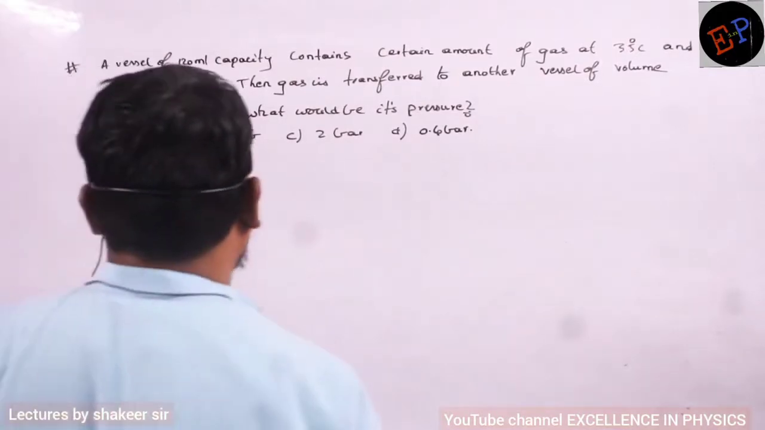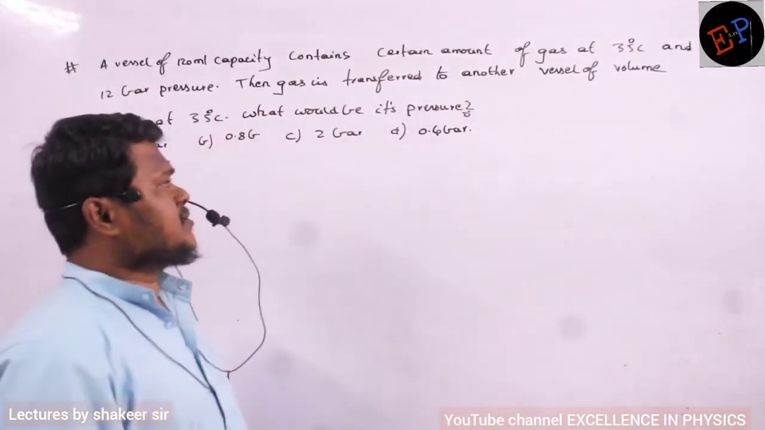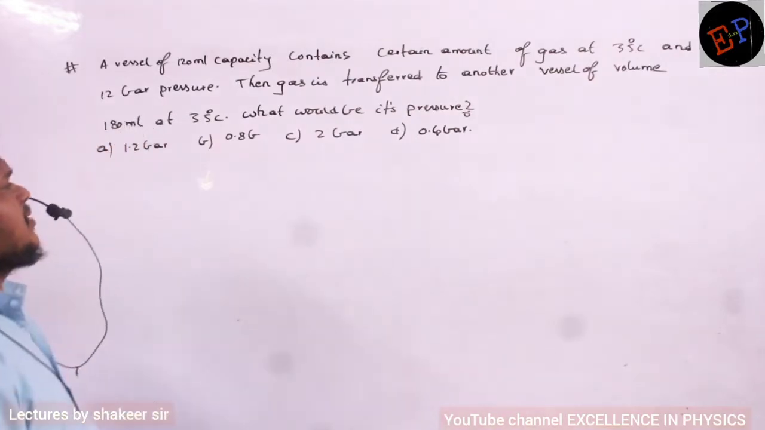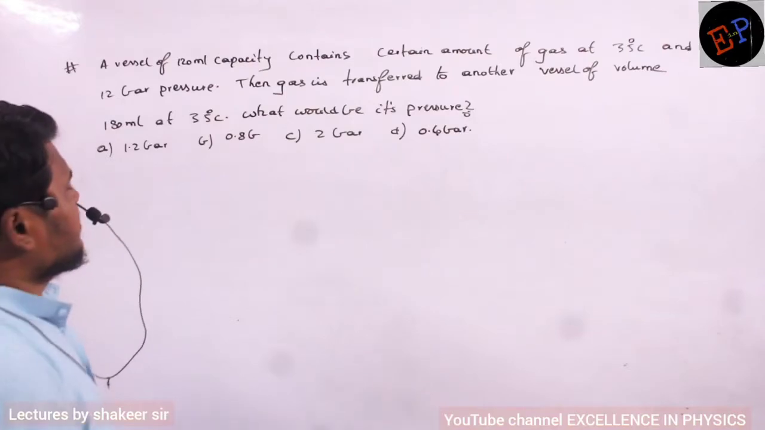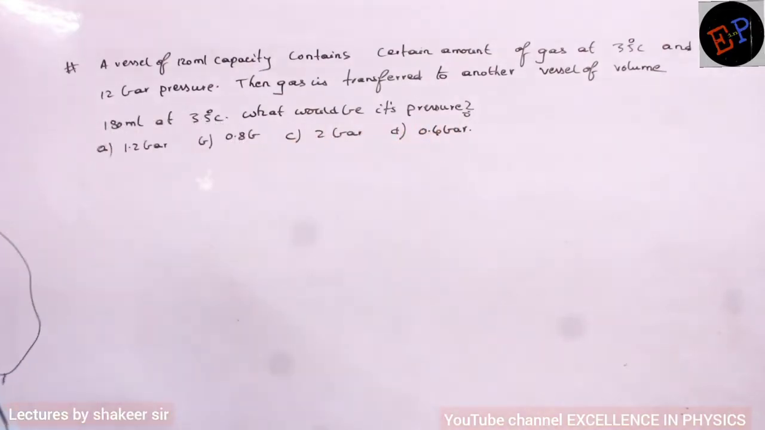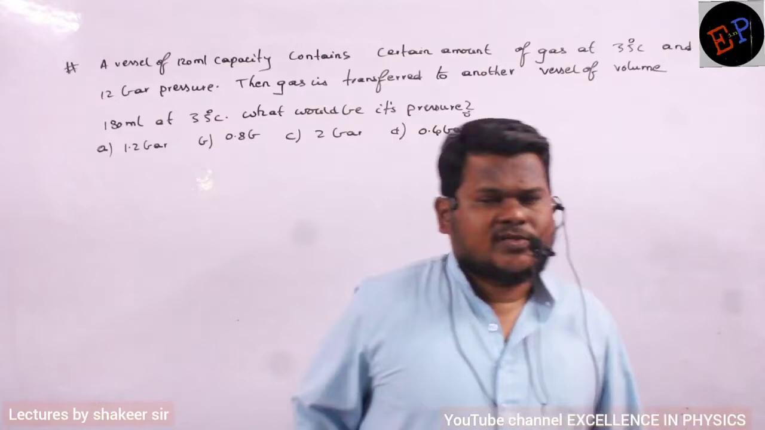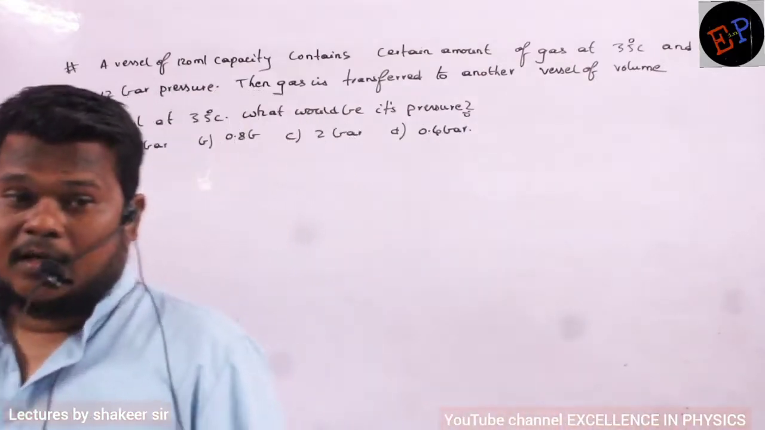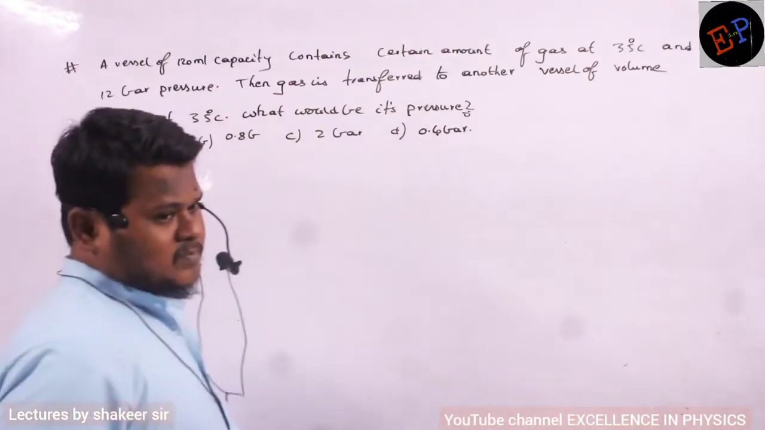Let us see this question. A vessel of 120 ml capacity contains a certain amount of gas at 35 degrees Celsius and 12 bar pressure. The gas is transferred to another vessel of volume 180 ml at 35 degrees Celsius. Then what would be its pressure? Can you say, the question is based on which law?